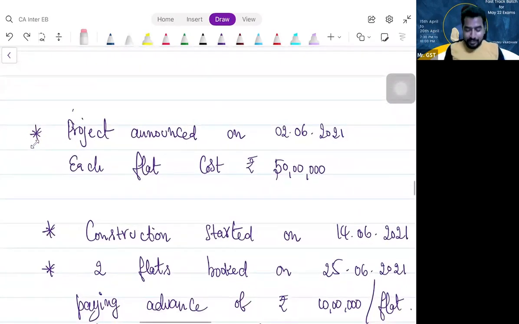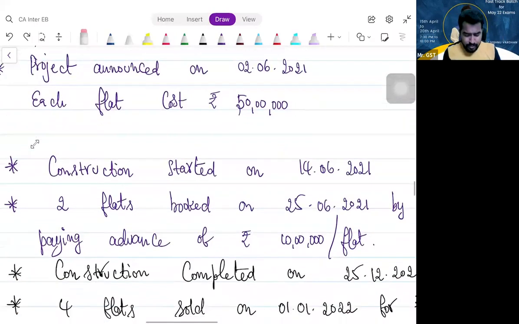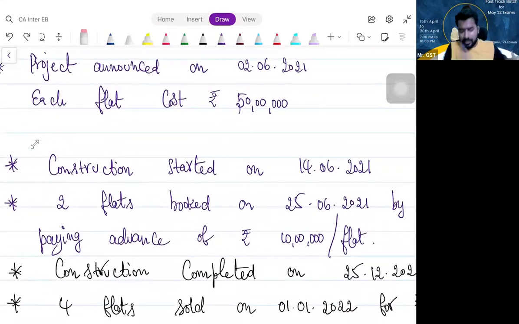Project announced on 2nd June 2021. Let us assume each flat will cost 50 lakhs. How many flats are there? 7 flats. Construction started on 14th June. 2 flats were booked in advance, and they paid an advance of 10 lakh rupees.